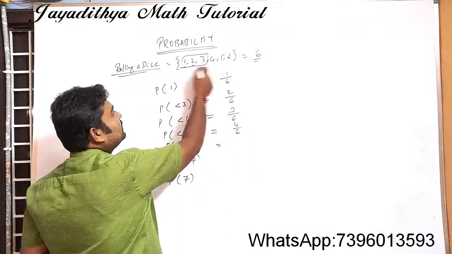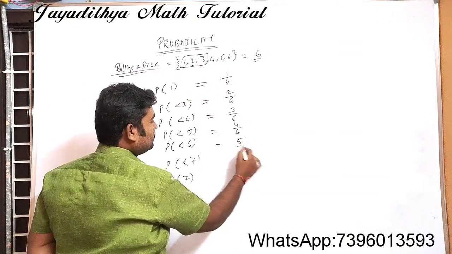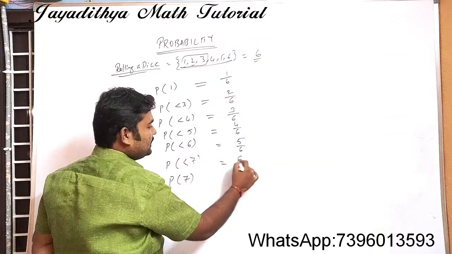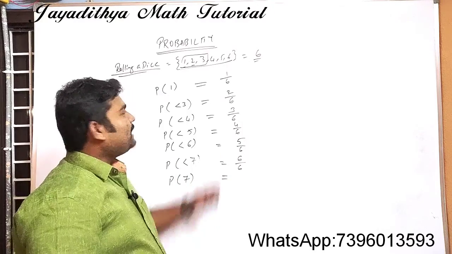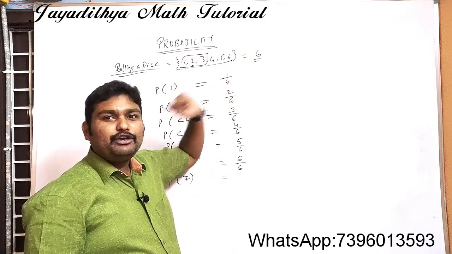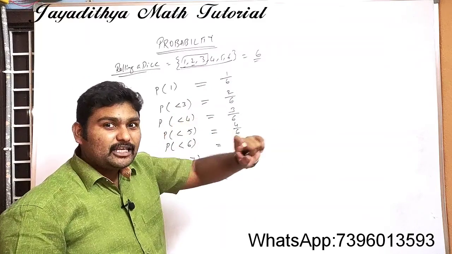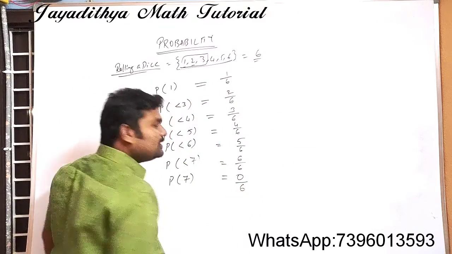Less than 6 means we have 5 favorable outcomes out of 6, and less than 7 means all the 6 outcomes are favorable, that is 6 by 6. And what is the probability of getting a 7? Do we have any favorable outcome for 7? We don't have any, so the number of favorable outcomes will be 0 out of total outcomes 6.